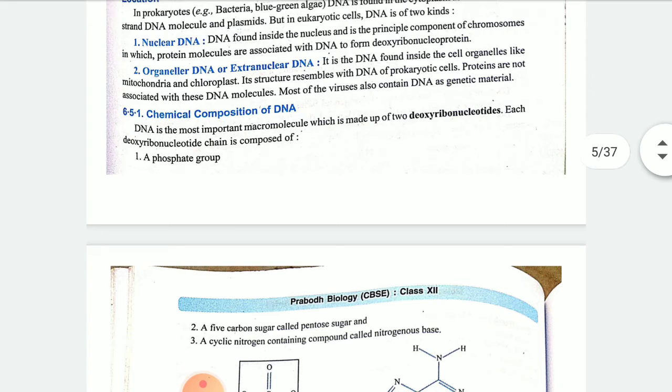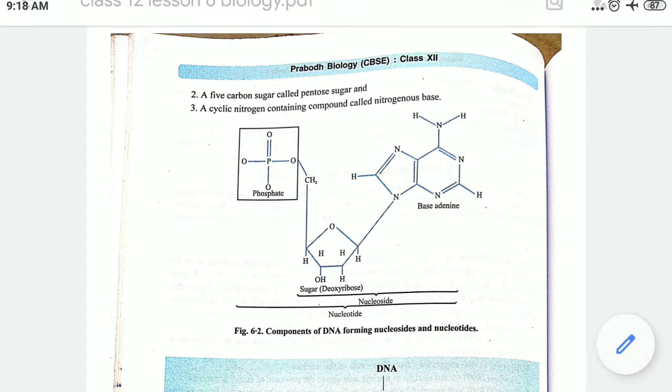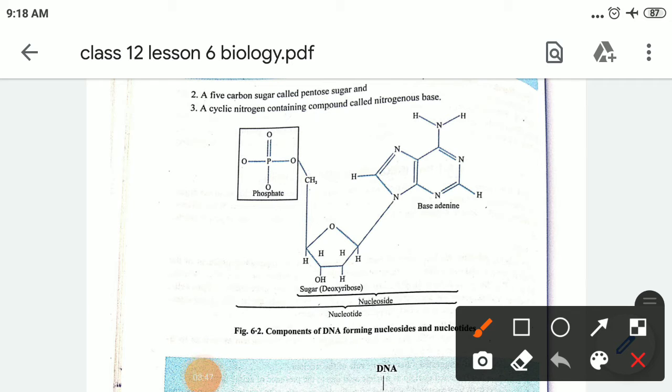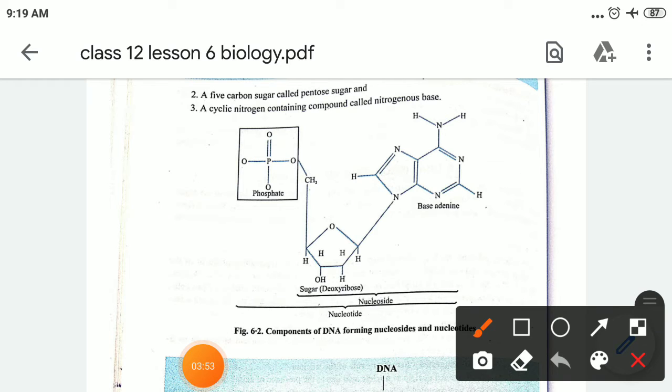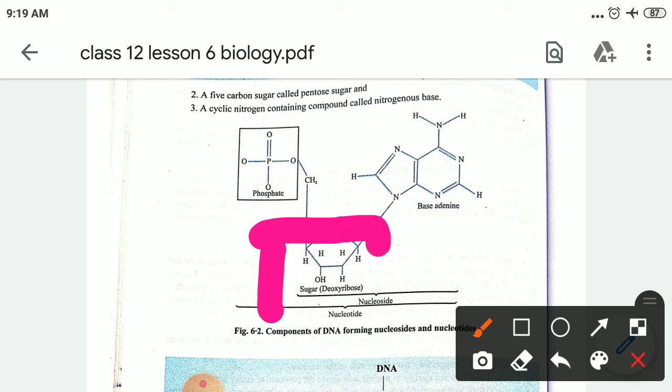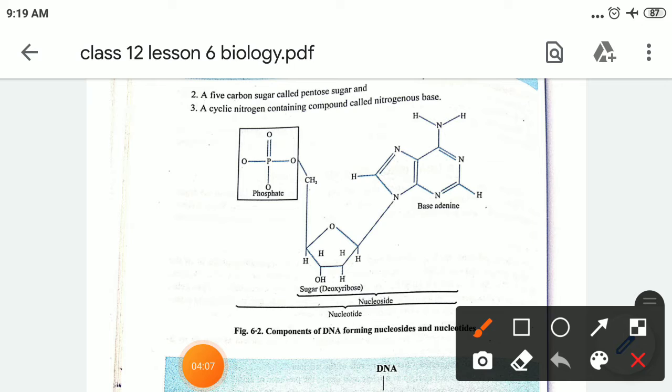What is the chemical composition? Only three things are there in DNA. The first thing is phosphate, with the general formula P double bond O. It is bound to a sugar, which is known as deoxyribose sugar.